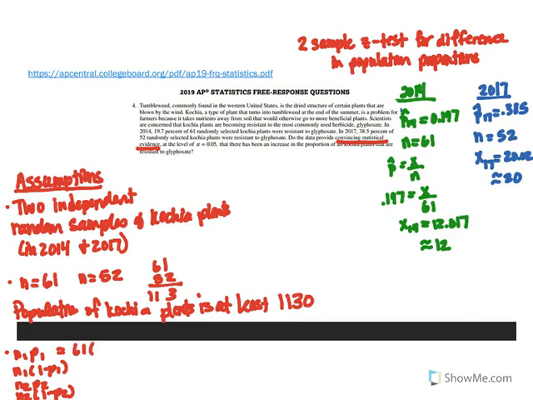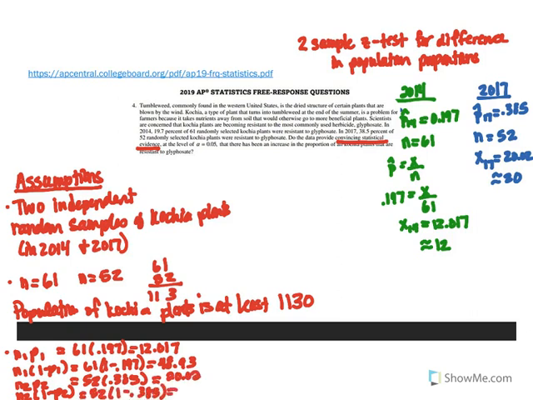So this is 61 times 0.197, which is 12.017. This is 61 times the remainder, 1 minus 0.197, which is 48.93. I've got 52 times 0.385, which gives me 20.02. And I've got 52 times 1 minus 0.385, which gives me 31.98.